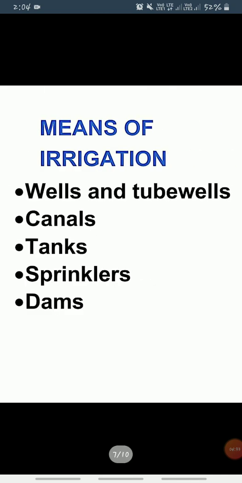Now come to the next, which is means of irrigation. Means of irrigation, जो farmers होते हैं वो irrigation कैसे करते हैं, अपने crops को कैसे watering करते हैं. So we will discuss with the help of these things. Okay, so to grow crops, farmers need sufficient and timely supply of water. So this is possible only through irrigation.